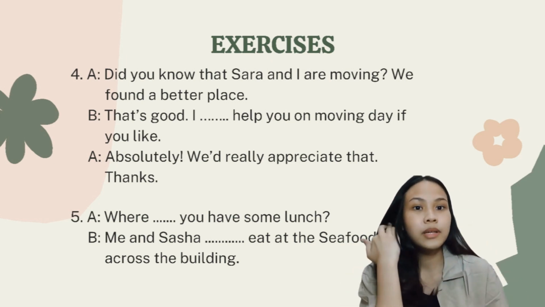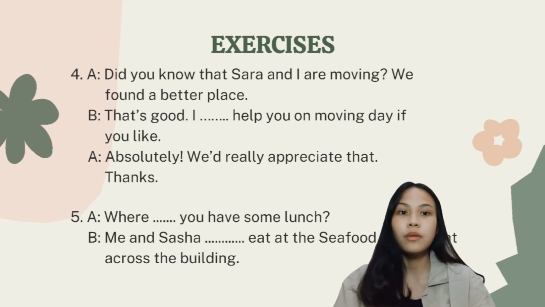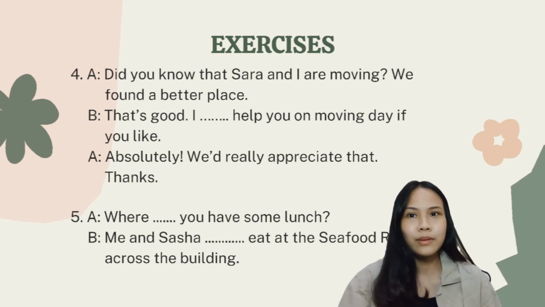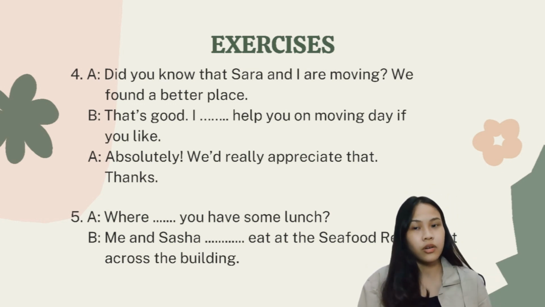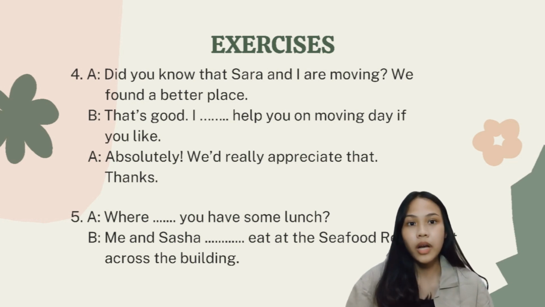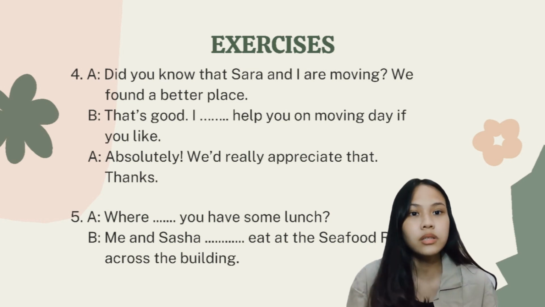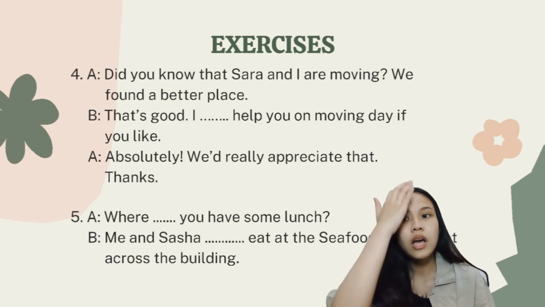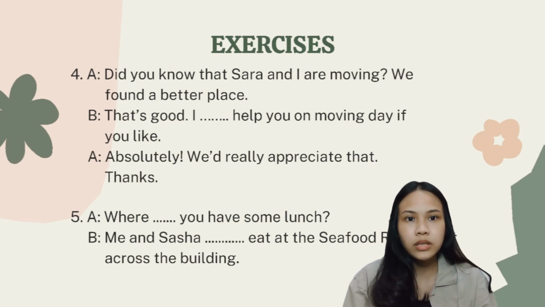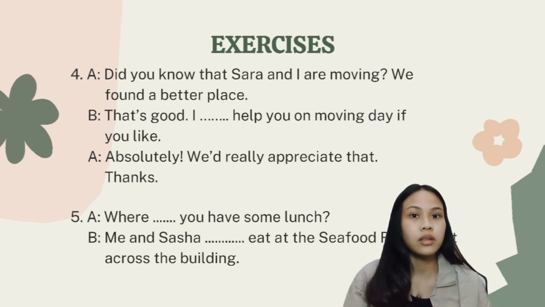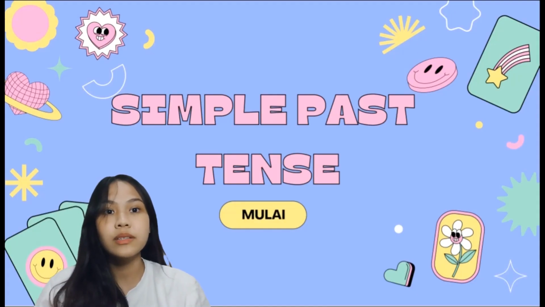The answer is will, because it expresses willingness to do something. Now we are going to move to number 5. A: Will you have some lunch? B: Me and Sasha are going to eat at the restaurant across the building. The answer for A is will, because it's asking spontaneous questions, and for B it uses are going to, because me and Sasha already planned to eat lunch at the restaurant across the building.